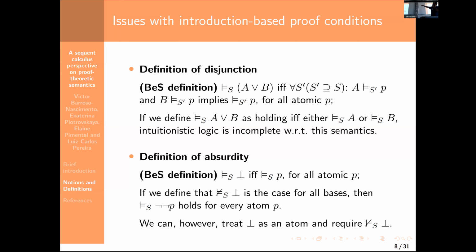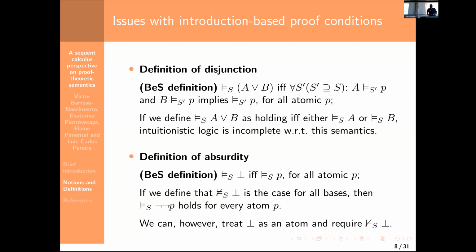He uses a semantic clause which is essentially based on the elimination rule for the disjunction. So this is basically just: if something follows from A and from B, then you already have it if you have the disjunction. And if we instead define the disjunction by considering something that looks like the introduction clause, so we have a proof of A or B if and only if we have a proof of A or one of B, then this is no longer a semantics for intuitionistic logic.